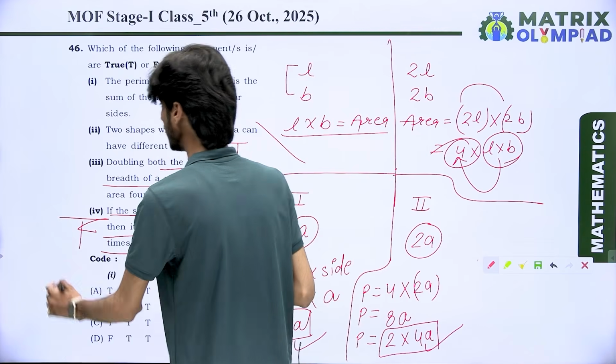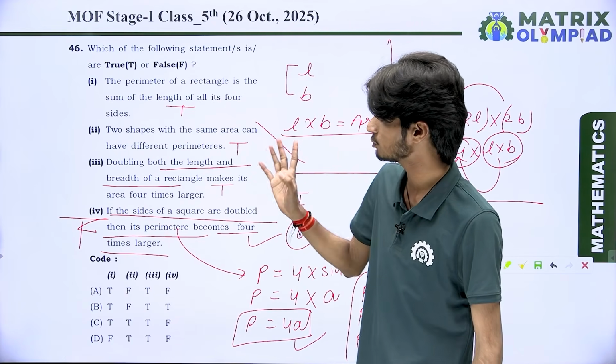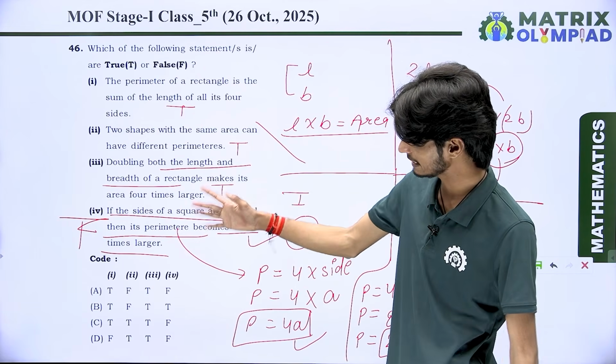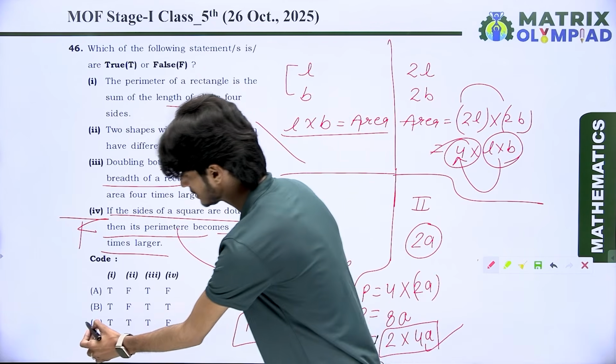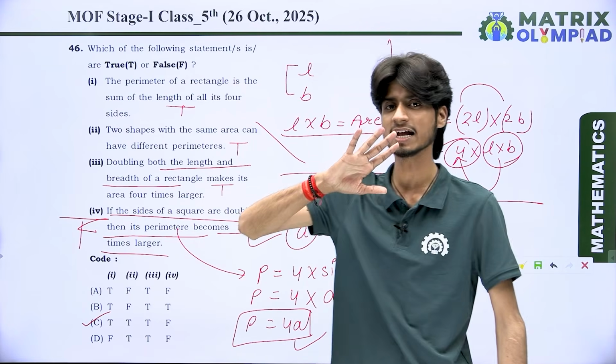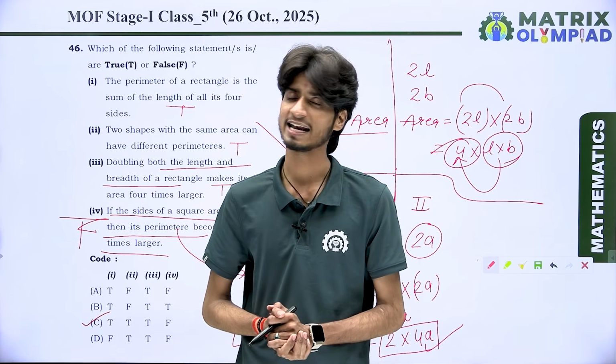So finally we get the total resulted answer for the question. First point is true, second true, third is also true, but the last one is false. So TTF. TTF is the correct option C. You can see here, C is the resulted answer for question number 46. Let's come to the next question.